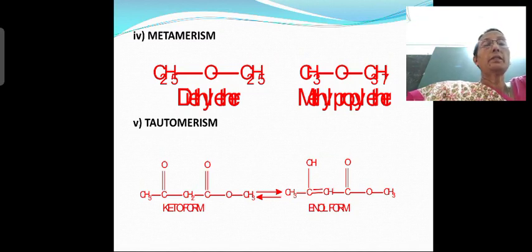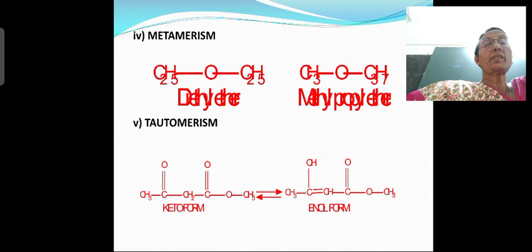Next classification is tautomerism. Tautomerism is the isomerism in which you have the number of atoms same in both the molecules, but one compound has the keto form, that means the ketonic group, and the other has the enolic form. Enolic form means hydroxyl group.